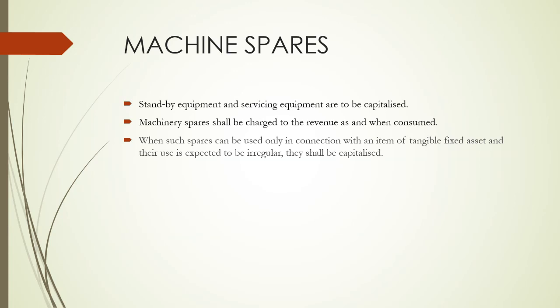So only when it is used for a specific machinery would it be capitalized. That too, it would not be shown as such.